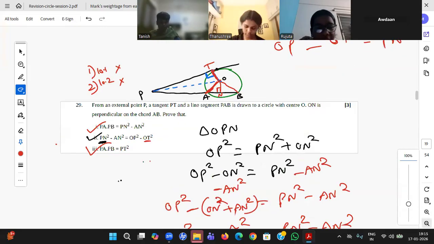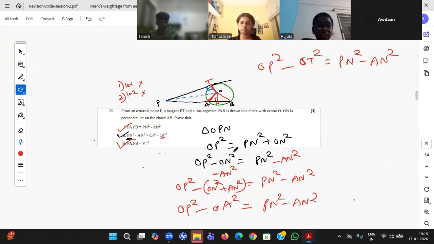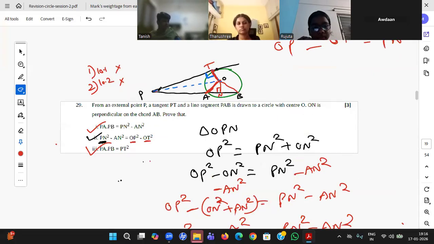Sir, could you explain again? This one, student? Yes, sir. Okay, so you see, student, he has seen that, sir, some OP square I need to bring in. So OP square is this beta. So to bring this in, he is able to see this right angle triangle. So that's where he just started. Sir, OP square equal to PN square plus ON square.